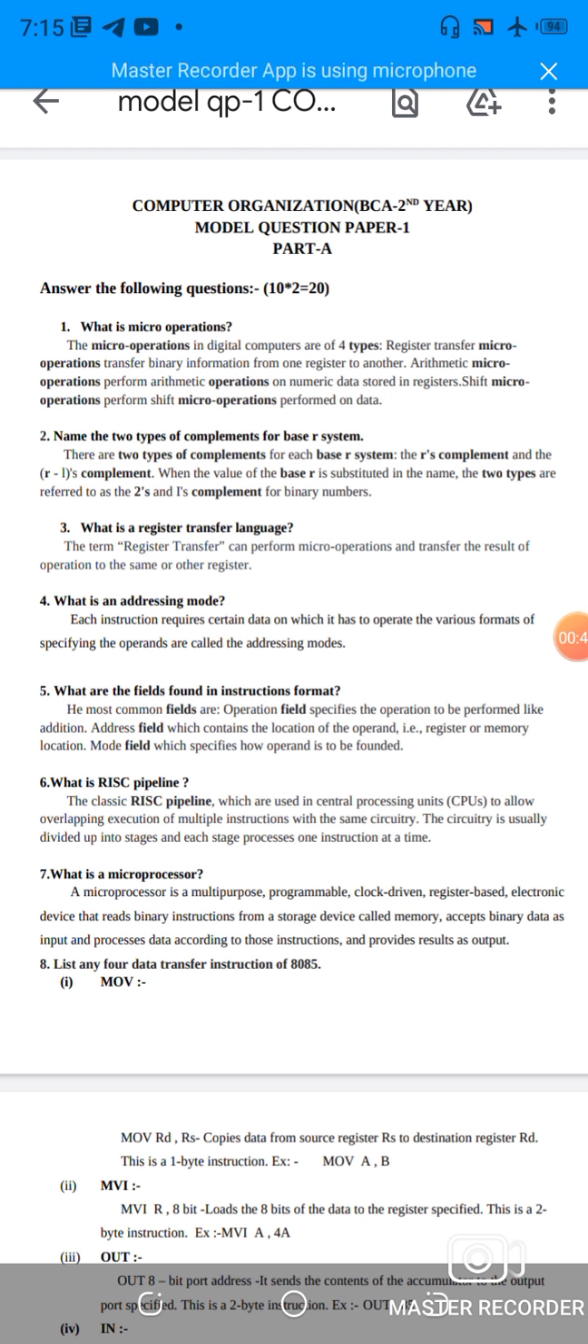Third question, what is the register transfer language? The term register transfer means the ability to perform microoperations and transfer the result of the operation to the same or another register.